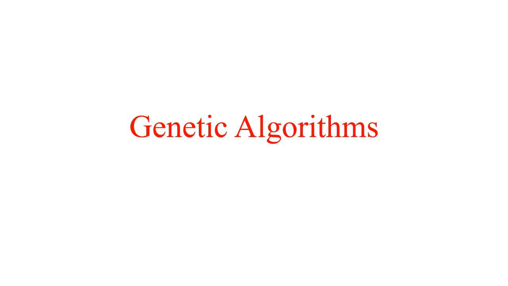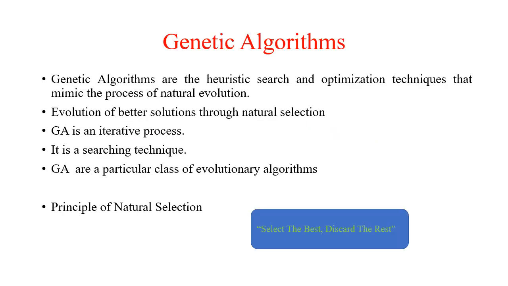As the name indicates, genetic algorithms have some relationship with biology. The term genetics means the study of genes, and algorithms means how these genetic concepts are modeled in our computer science. Genetic algorithms are heuristic search and optimization techniques that mimic the process of natural evolution.